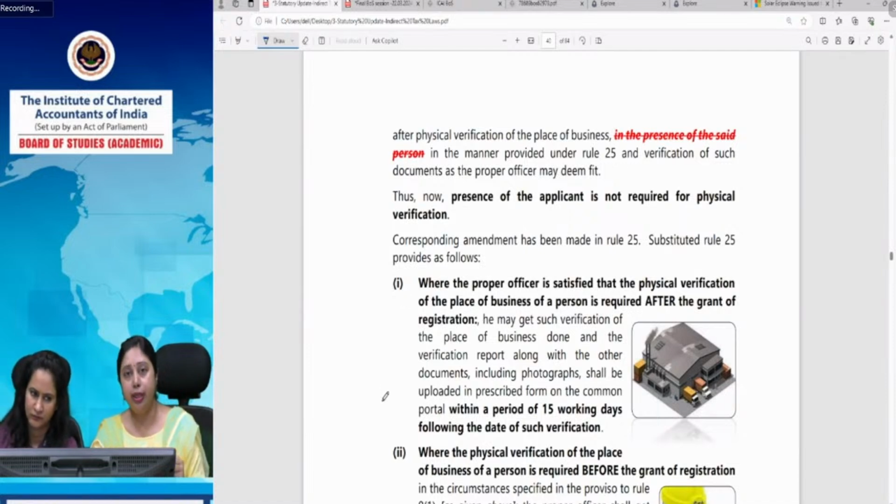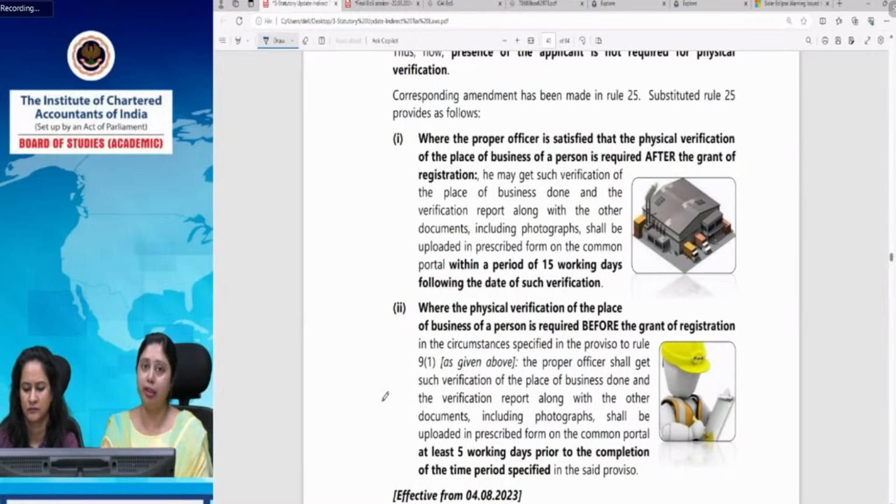And Rule 25, which provides the procedure for physical verification of premises, has also been substituted. In fact, this Rule 25 is the major amendment which has taken place, that the procedure for physical verification of premises has changed. Now, what change has actually taken place in this Rule 25? You have to focus, because in the proviso to Rule 9(1), only one change is there, that the physical presence of the applicant is no more required for the physical verification of the premises. This is the only change in the proviso to Rule 9(1). Rule 25 has also undergone a change, which discusses the provisions relating to physical verification of premises.